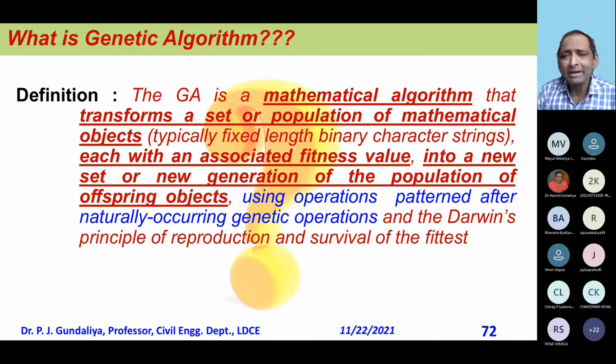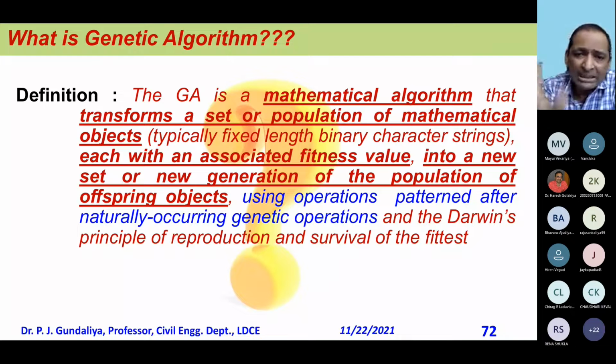When I went to the library and looked up what GA is, this was written. I didn't understand anything of it, because what is binary character, what are Darwin principles, all that, a khichdi. But when you start working on it, you find everything is very easy.